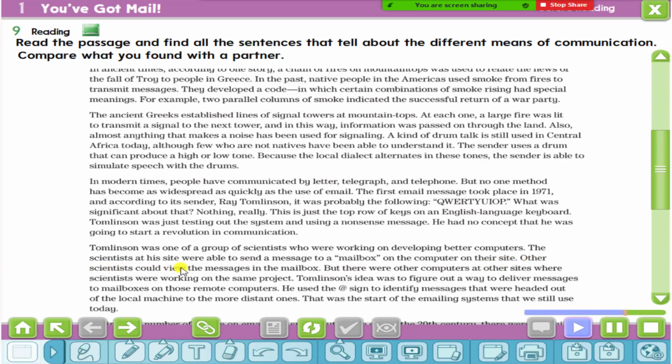Other scientists could view the message in the mailbox. But there were other computers at other sites where scientists were working on the same project. Tomlinson's idea was to figure out a way to deliver messages to mailboxes on those remote computers. He used the @ sign to identify messages that were headed out of the local machine to the more distant ones. That was the start of the emailing system that we still use today.